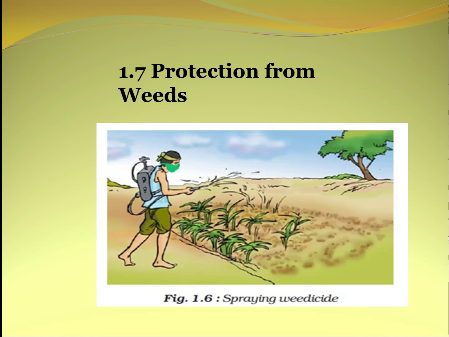Another way is biological control. Biological control of weed involves the deliberate use of insects or some other organism which can consume specifically and destroy the weed plants. Okay.